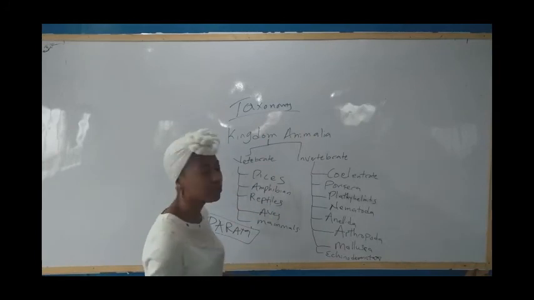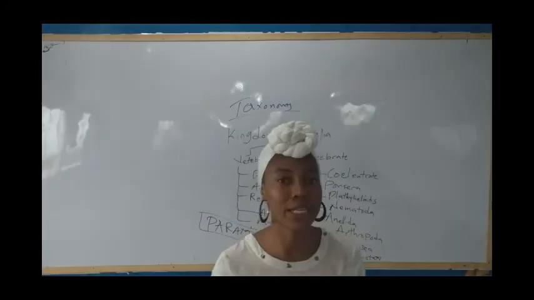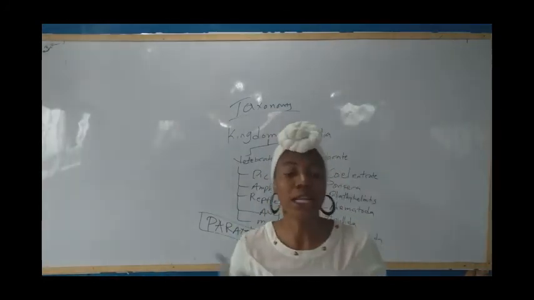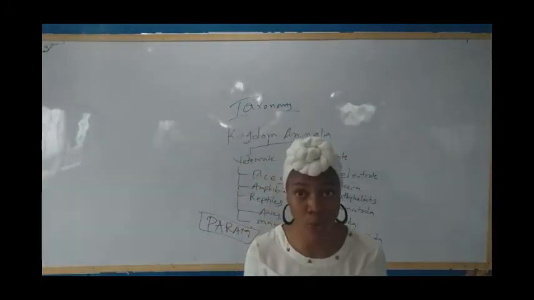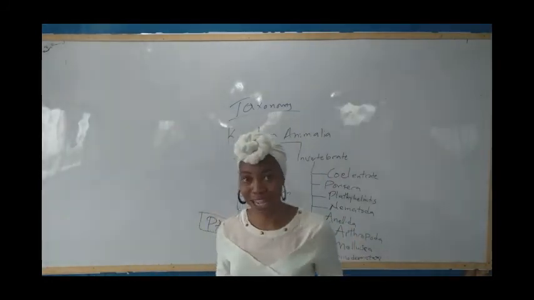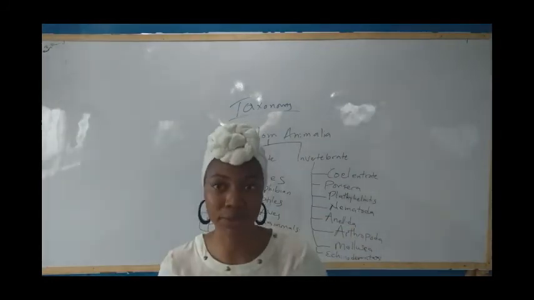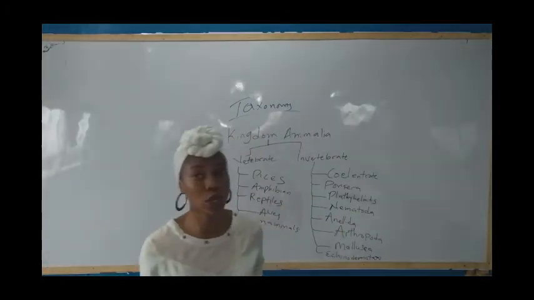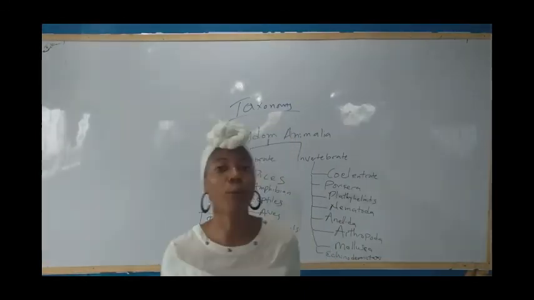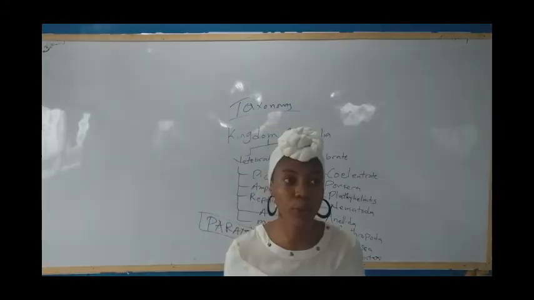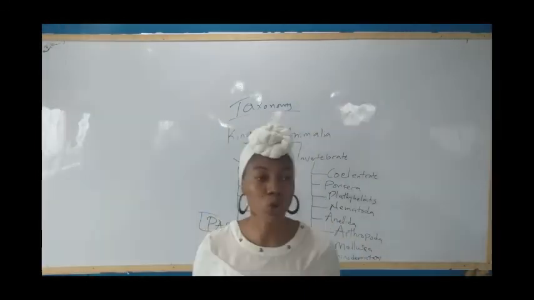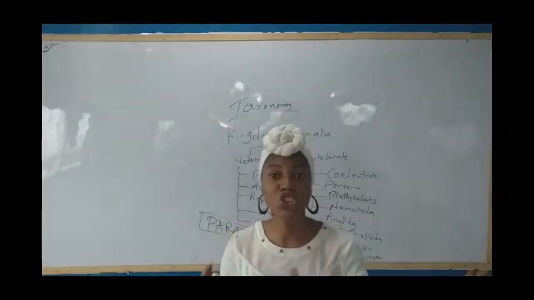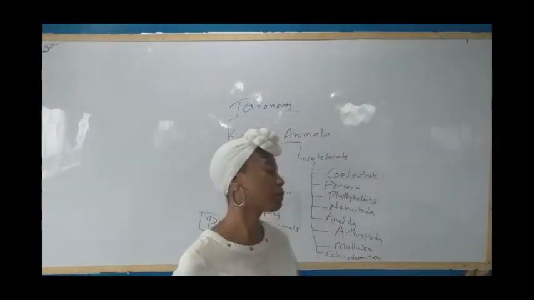And now we move to aves. What do we mean by aves? Aves are birds. They are covered with feathers to regulate their body temperature. Their bones are porous because of flight, so they are not heavy and they can fly easily. They also lay eggs. They are oviparous. They are homeothermic. They are not cold-blooded. They are warm-blooded. Their temperature does not change with that of the environment.